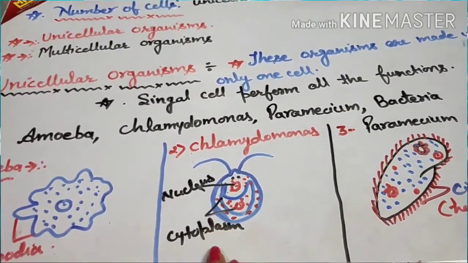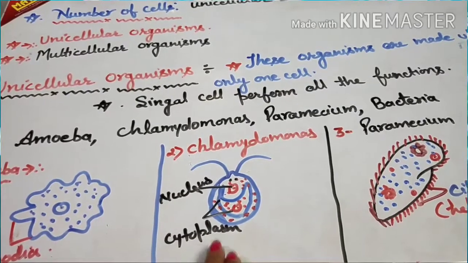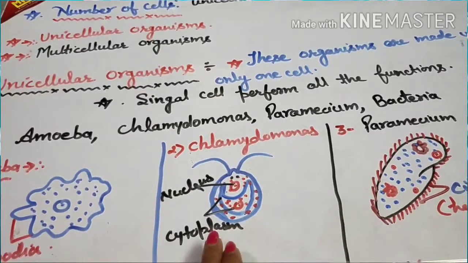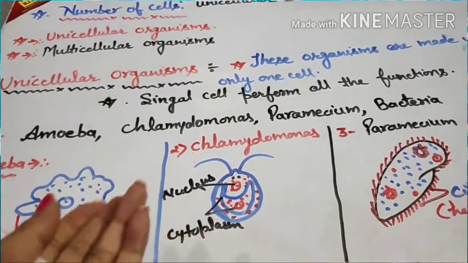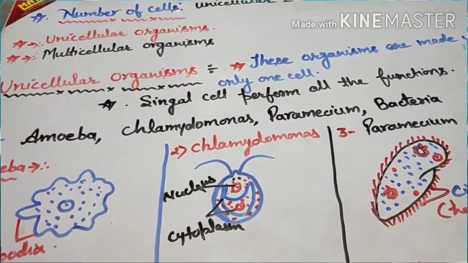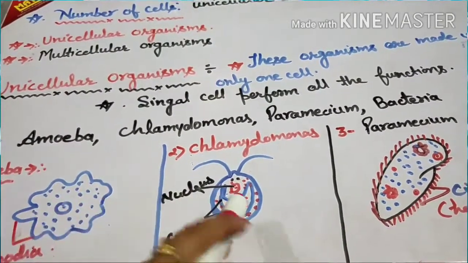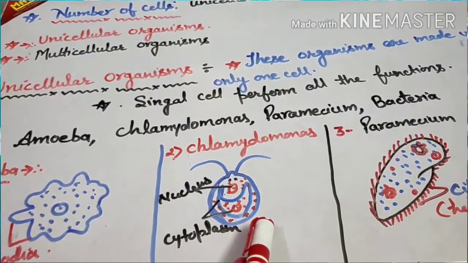We can see it with the help of a microscope; we can't see it with our naked eyes. So chlamydomonas is also an example of unicellular organisms. Here only a single cell performs various functions.